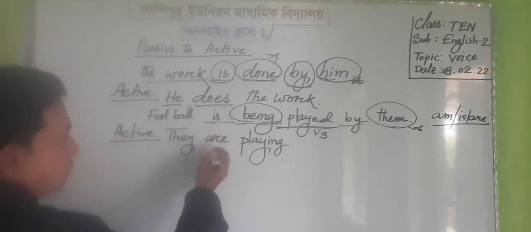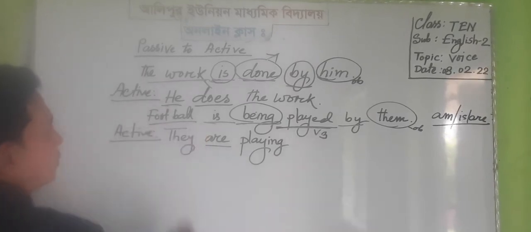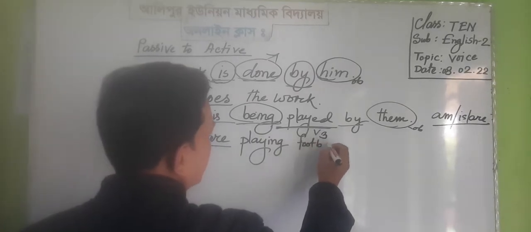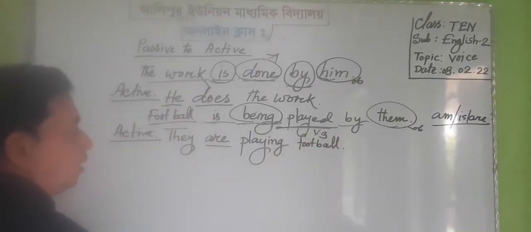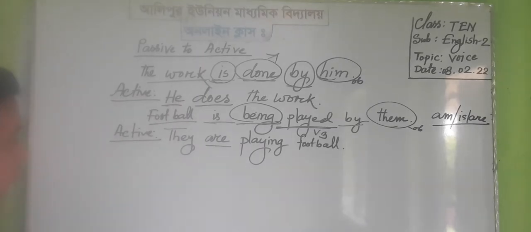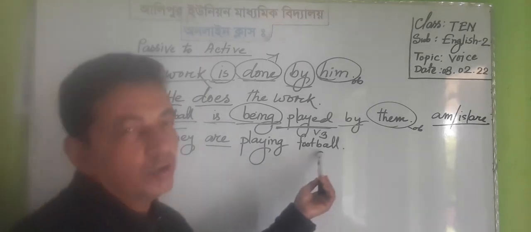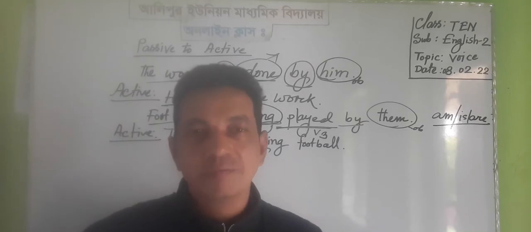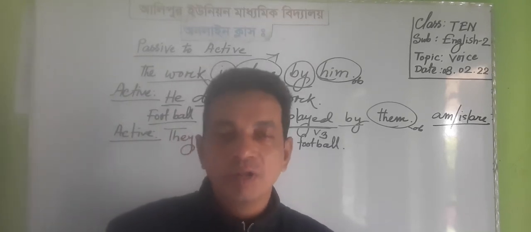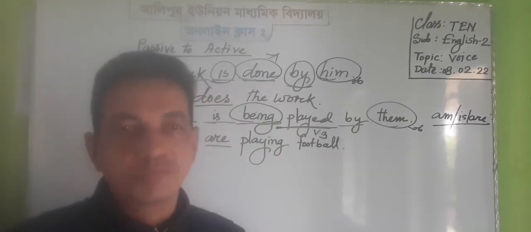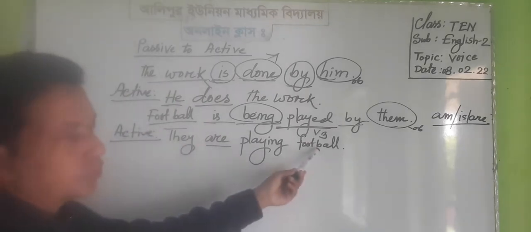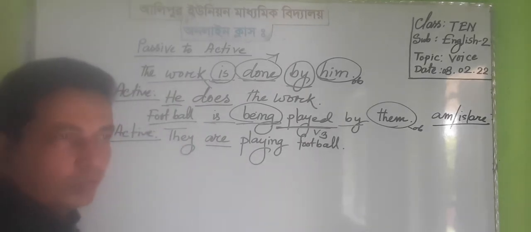Instead of is we have to write are, and football is the subject of passive voice, and it will be an object in active voice. Football is a noun, so there is no objective form of a noun, because the subject and object forms of a noun are the same. There is no change of a noun. So we may write football as object.